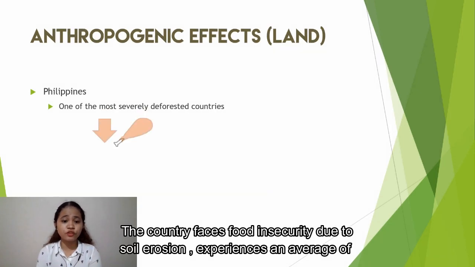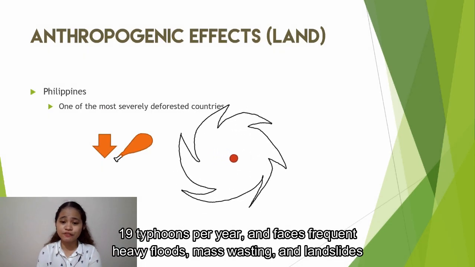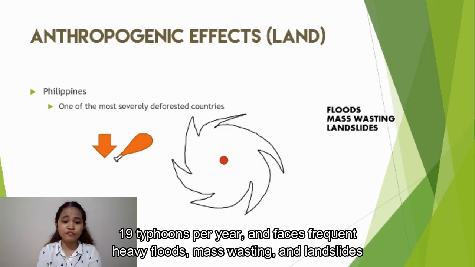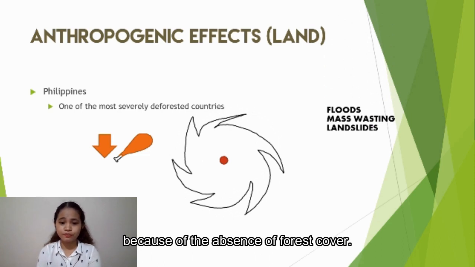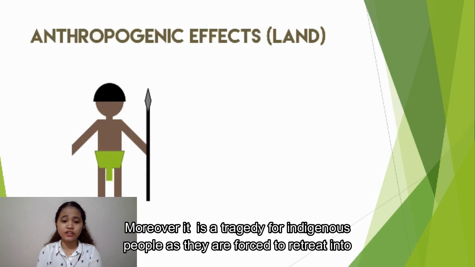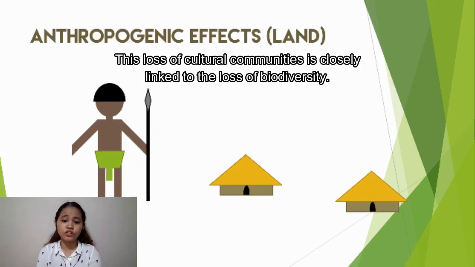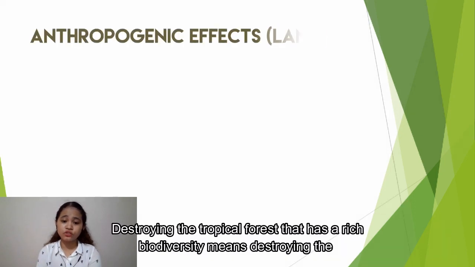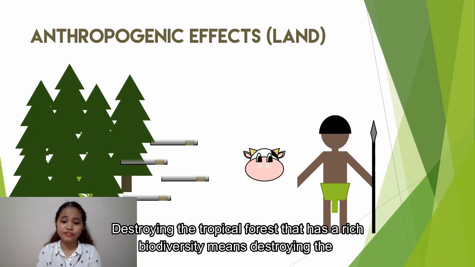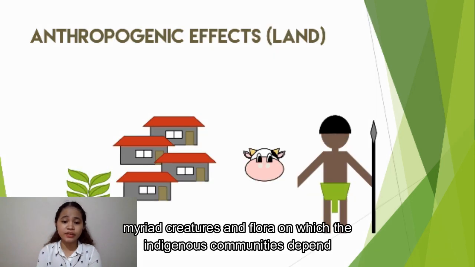The country faces food insecurity due to soil erosion, experiences an average of 19 typhoons per year, and faces frequent heavy floods, mass wasting, and landslides because of the absence of forest cover. Moreover, it is a tragedy for indigenous people as they are forced to retreat into the interior and are further impoverished. This loss of cultural communities is closely linked to the loss of biodiversity. Destroying the tropical forest that has a rich biodiversity means destroying the myriad creatures and flora on which the indigenous communities depend.